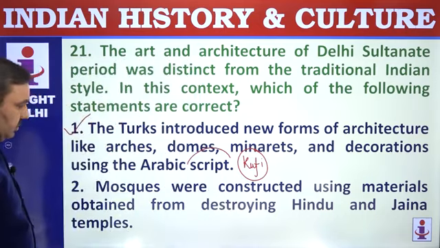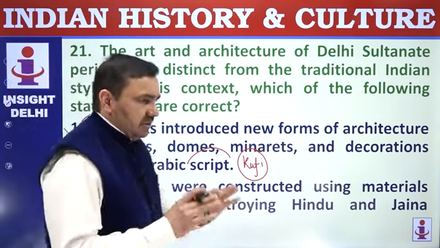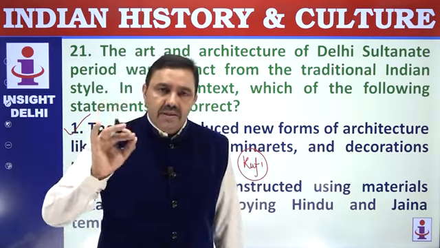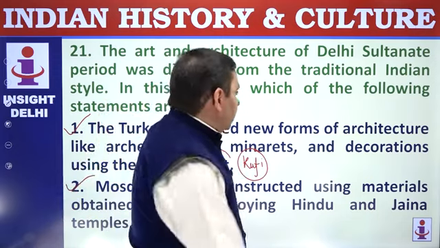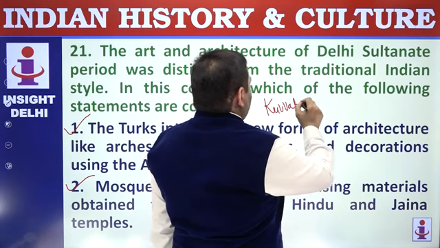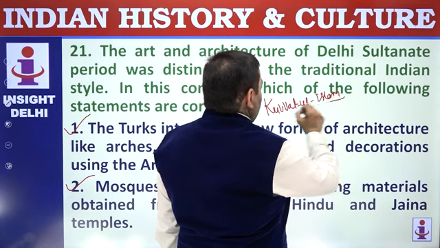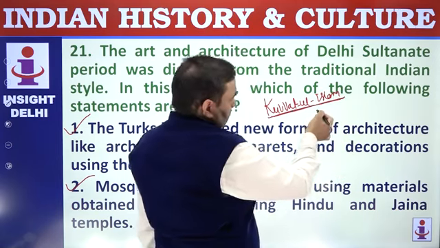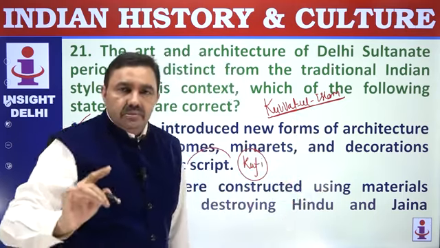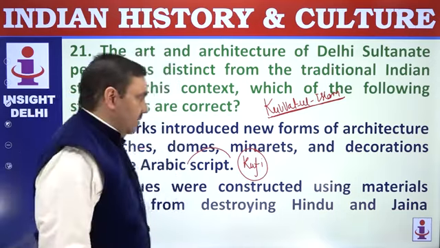Mosques were constructed using materials obtained from destroying Hindu and Jaina temples. Perfectly correct. During the initial phase, particularly, the material for the construction of Islamic monuments was procured by demolishing existing Hindu and Jaina temples. In the construction of the Quwwatul Islam Mosque, a very, very important name, by Qutbuddin Aibak in Delhi, located near Qutub Minar, 27 Jaina and Hindu temples were demolished, or material was procured by demolishing them. So that was a common practice.